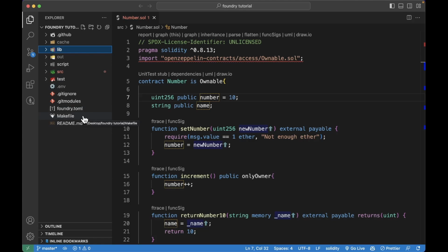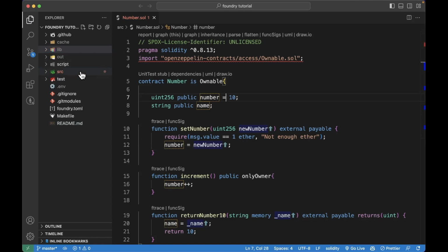Then we have a make file, and you'll see why we need this. But this file basically helps you. It's like a package.json file in Hardhat. It allows you to define commands and run different scripts. And finally, we have the readme file where we'll just write the documentation for this project itself.